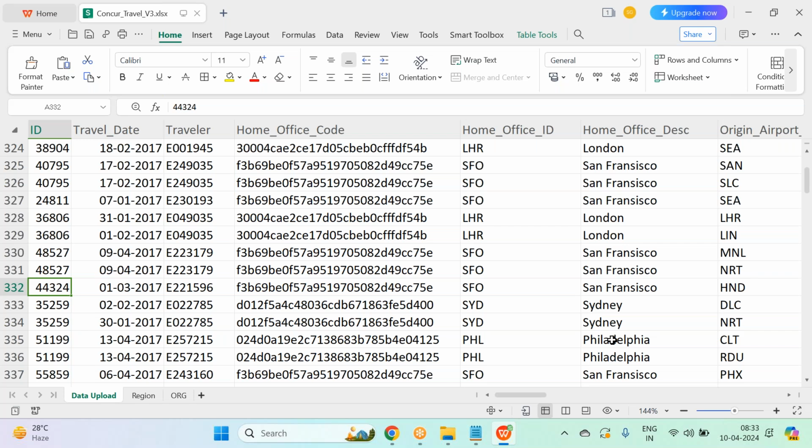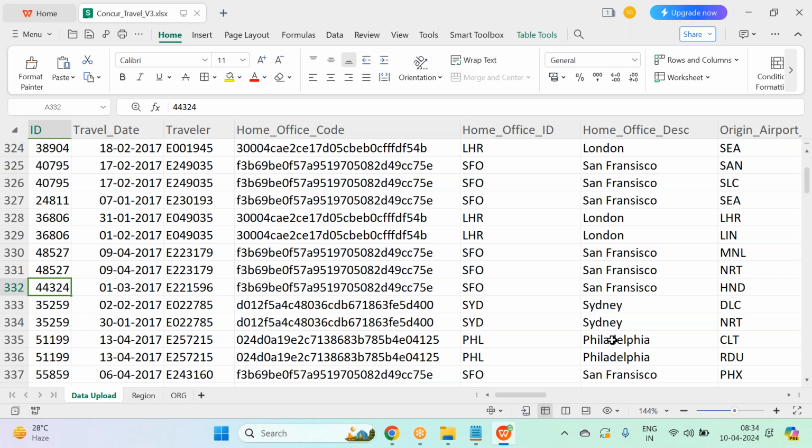So I'm going to use this data from the file, build a data model, and use the data model to build a beautiful dashboard on travel analysis. As of now, we'll be taking data from files.